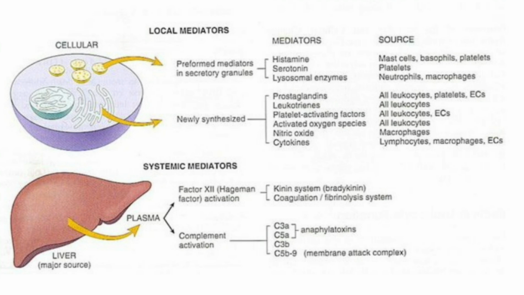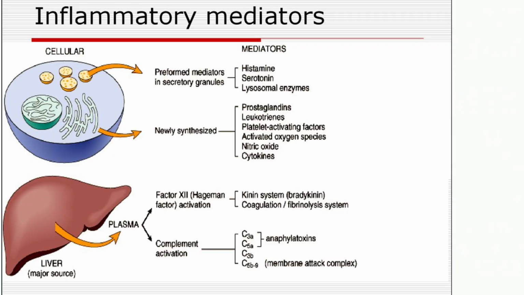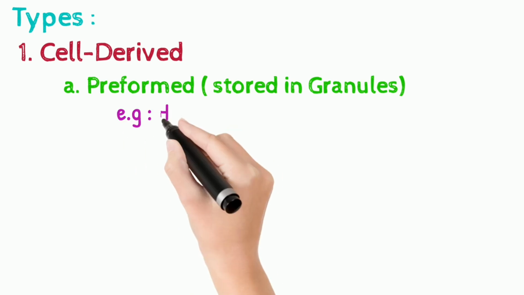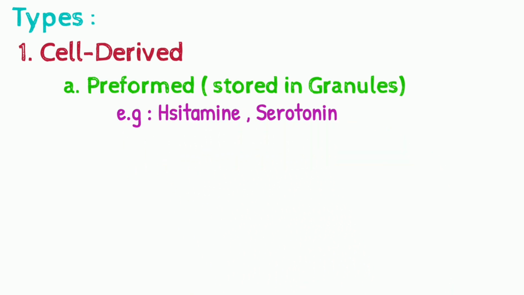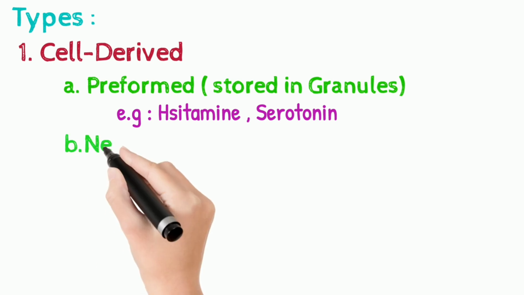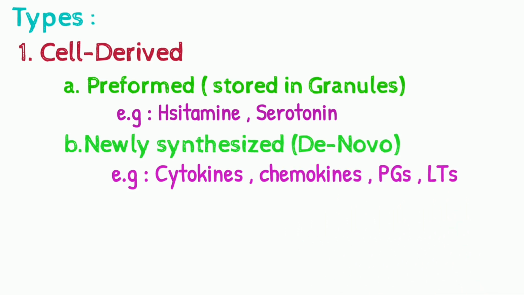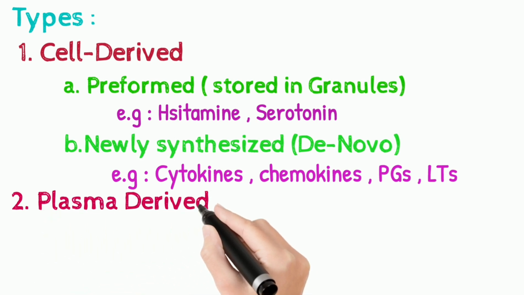So basically we have two types of chemical mediators: cellular, which are also termed local mediators, which will be acting upon the local tissue, and systemic, meaning produced from the liver, or which are plasma derived because plasma is in blood. So in that way we have two types of chemical mediators. Further, cell derived will have preformed mediators which are stored in granules, such as histamine and serotonin. Under cell derived we also have newly synthesized, or synthesized de novo, mediators, which are synthesized in response to the stimulus. Those mediators are cytokines, chemokines, prostaglandins, which are arachidonic acid metabolites, and leukotrienes.